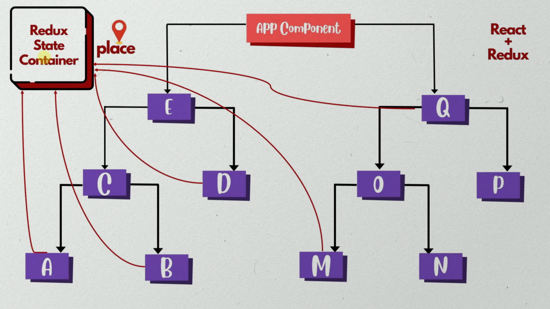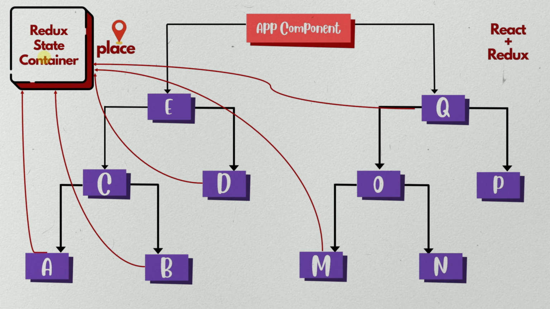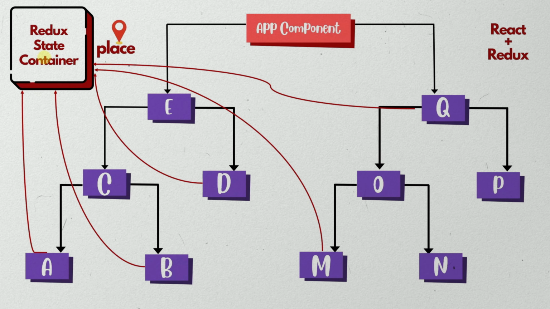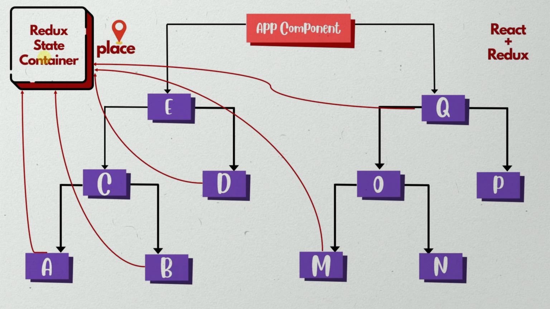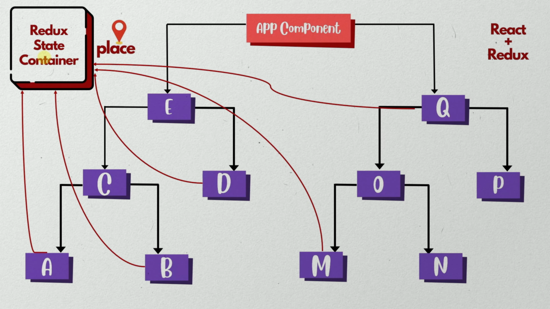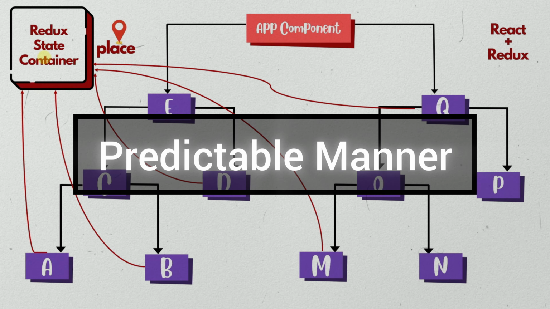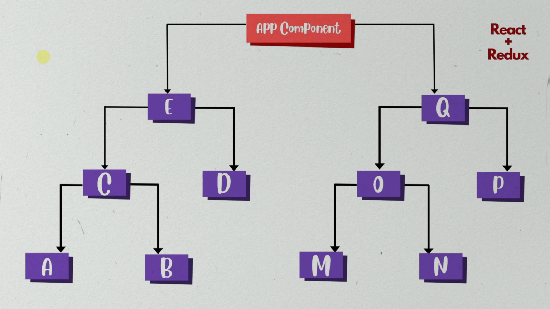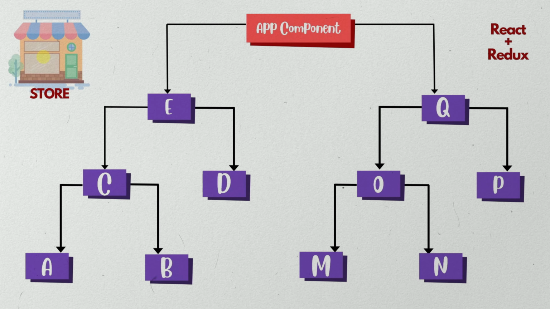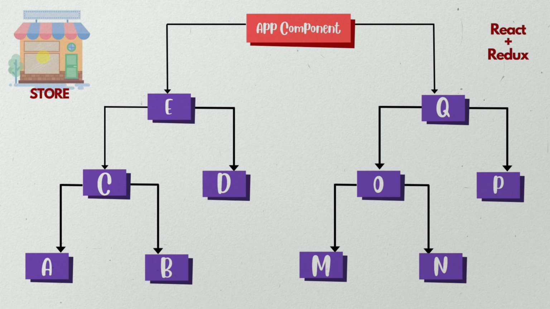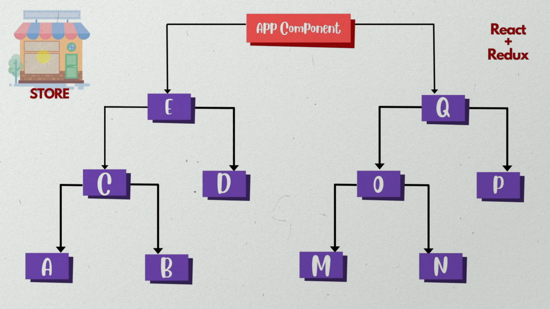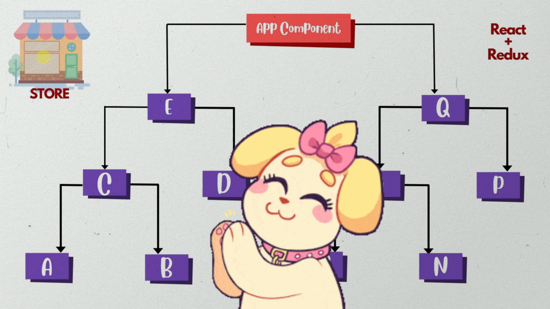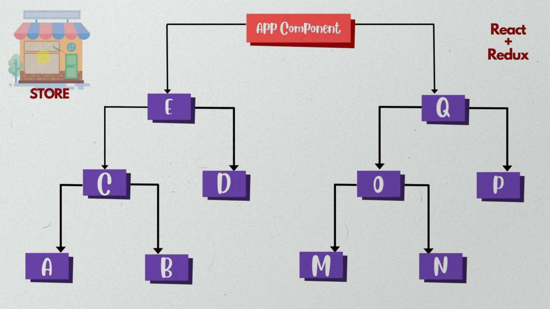So now if you see here, inside one container, we are passing our entire state and whichever component needs the data, they can request the container and in return, this container will be updating the state in a predictable manner and sends the value to the components who have requested that data. And in Redux, this state container is called the store. So at one central place, we will be managing our entire state. This is how Redux will be working. And now I believe you are satisfied about when we should use Redux and why we should use Redux.